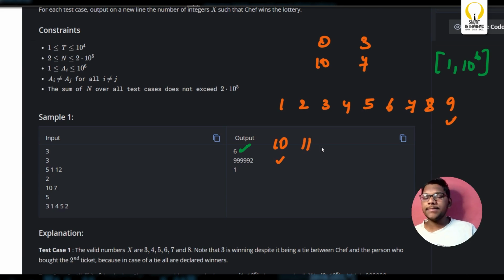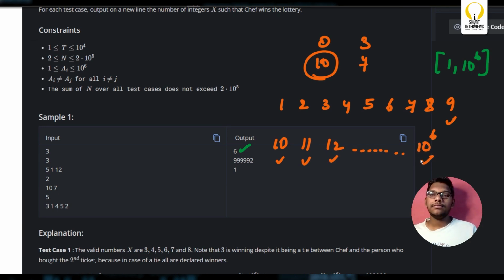Now, what's the expected answer for 11? I mean, what do you get for 11? Definitely chef will win because the maximum element itself is 10. So, definitely for 12, chef will win. 13, 14, 15, 16, so on till 10 power 6. Chef will win for sure.